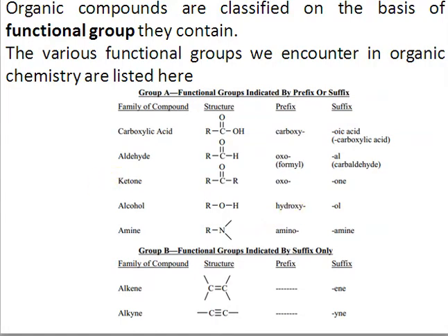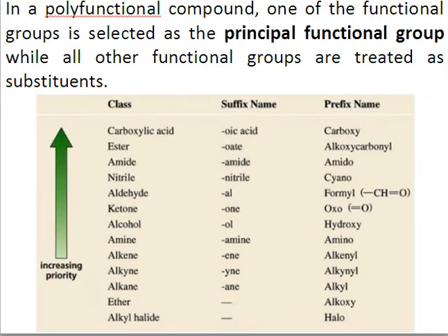So just see here. If you have a polyfunctional organic compound, that is, you have more than one functional group, then one of the functional groups is considered the principal functional group. The principal functional group is given the preference, and its name will end as suffix. So the suffix is always formed by the name of the principal functional group, right?